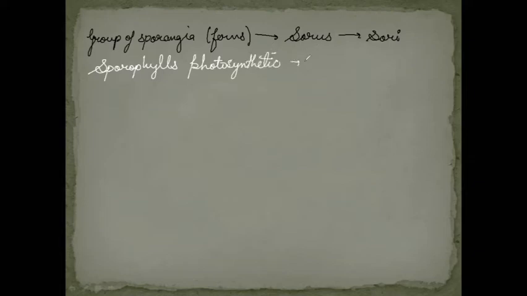This is a unique character of pteridophytes, means not found in other members of the plant kingdom. Now the next point is regarding the exosporic germination of spores. So here in the pteridophytes, the spore germination takes place outside the parent body or outside the spore wall, we can say. The gametophyte will be formed outside the spore wall.